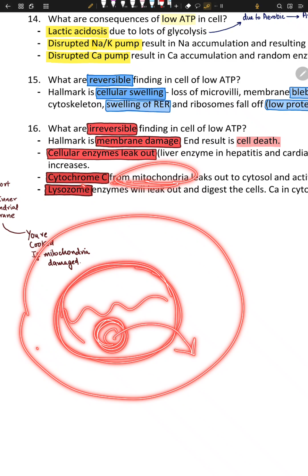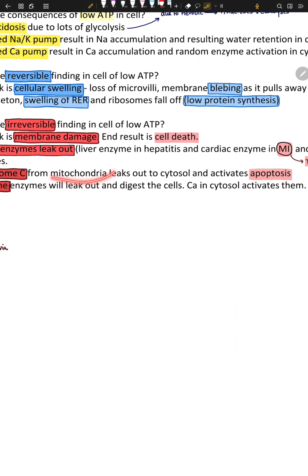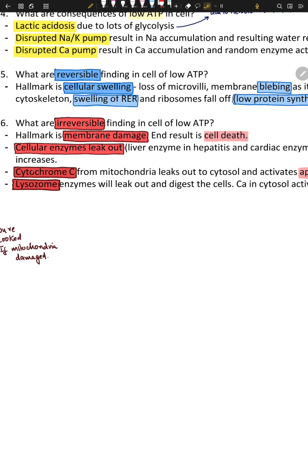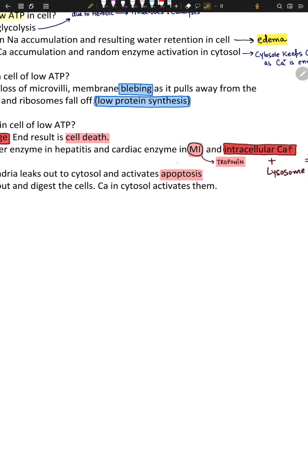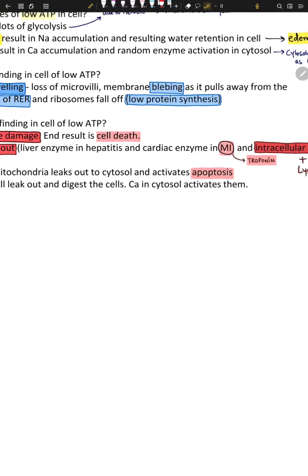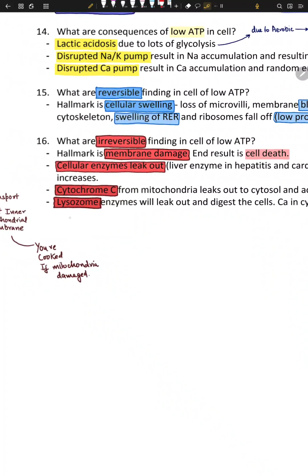If it leaks out from the mitochondria to the cytosol, it activates something called apoptosis. So this cytochrome C tells the cell to die. This is apoptosis. Apoptosis is the physiological way of a cell dying. It's not murder, it's physiological.